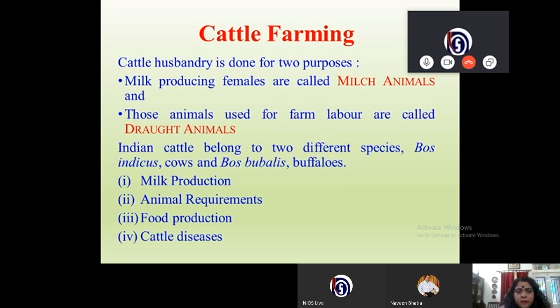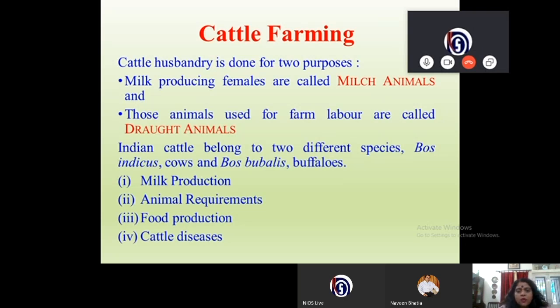So the females that produce milk are called milch animals, and those which help us with labor in the agricultural field are called draught animals. Now, Indian cattle belong to two different species: Bos indicus, cows, and Bos bubalis, buffaloes.